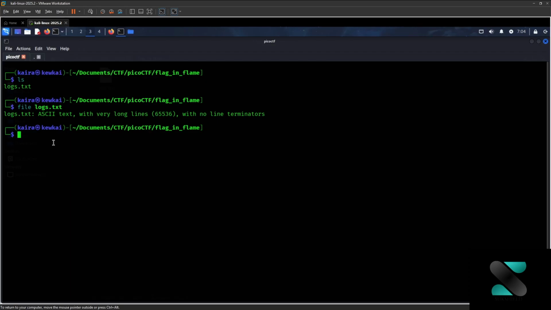What we have to do is base64, and then we give -d, which stands for decoding, and the file name which we want to decode, which is logs.txt. Hit enter.